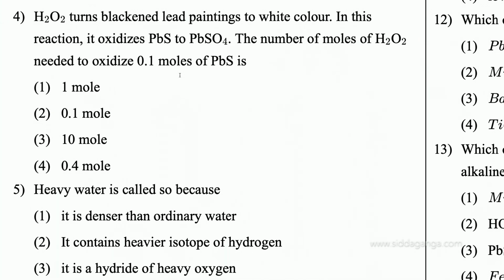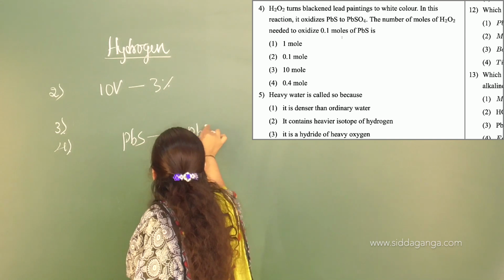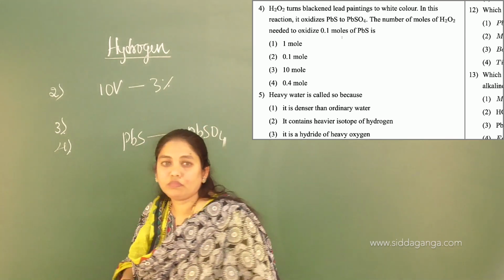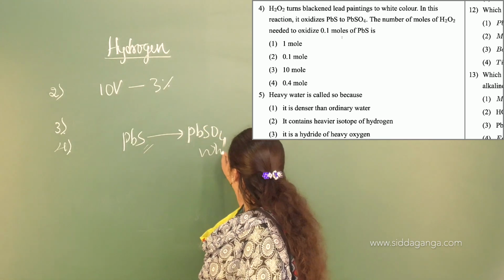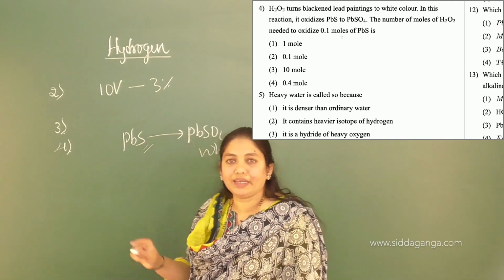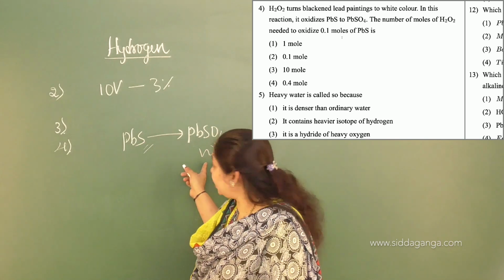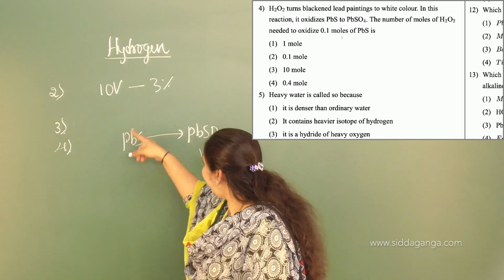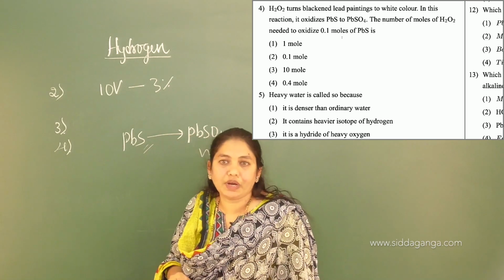In this reaction, it oxidizes lead sulfide, PbS, to PbSO4. The black color is converted into a white precipitate. Lead sulfide is converted into lead sulfate by the action of hydrogen peroxide.